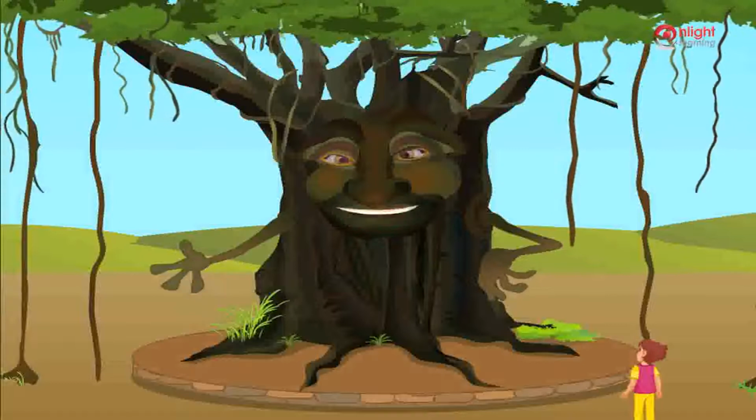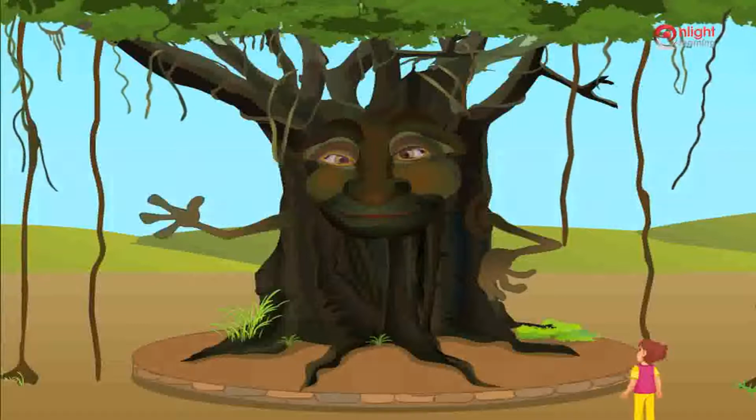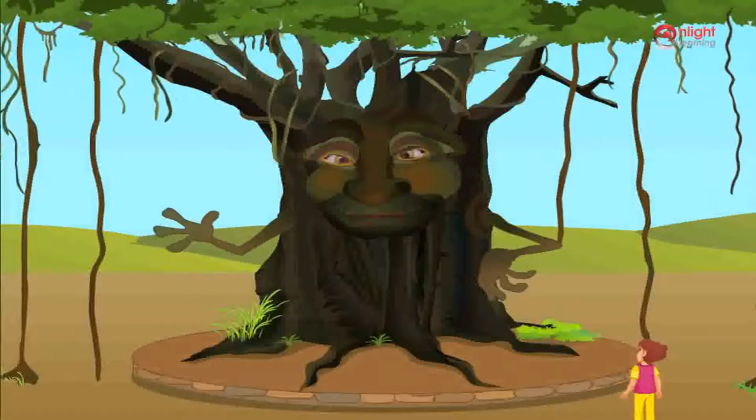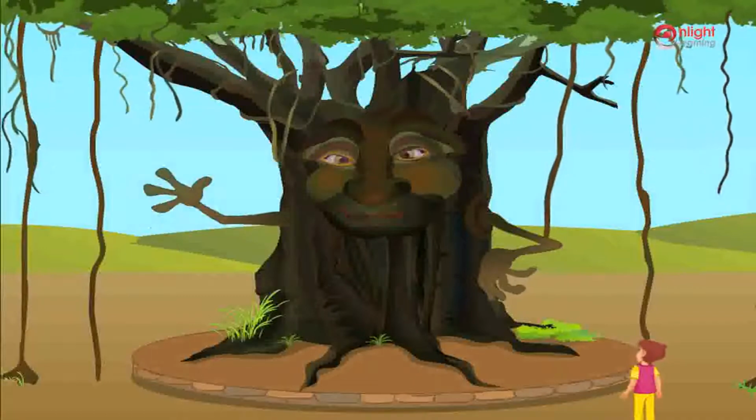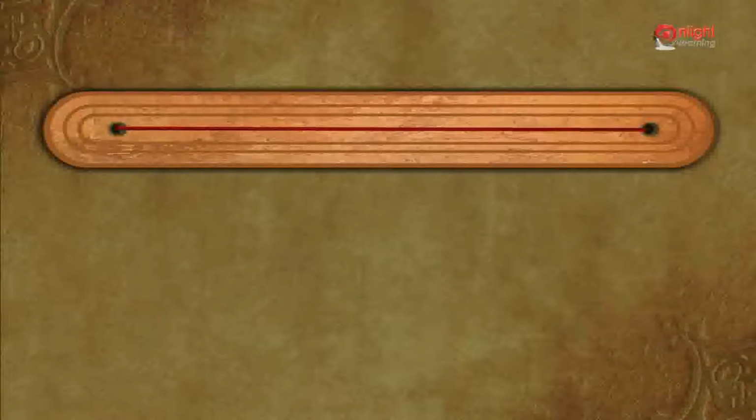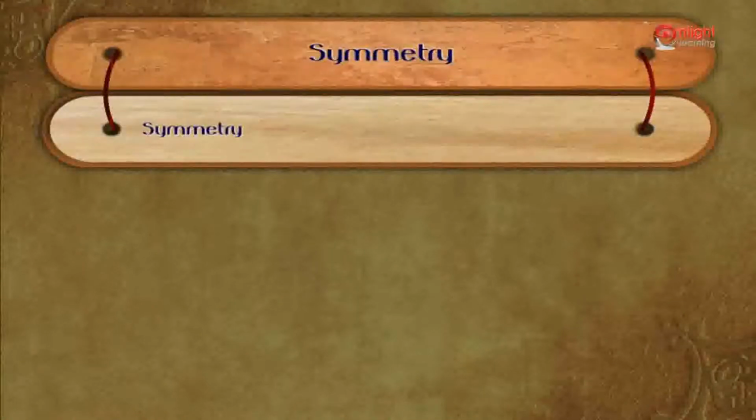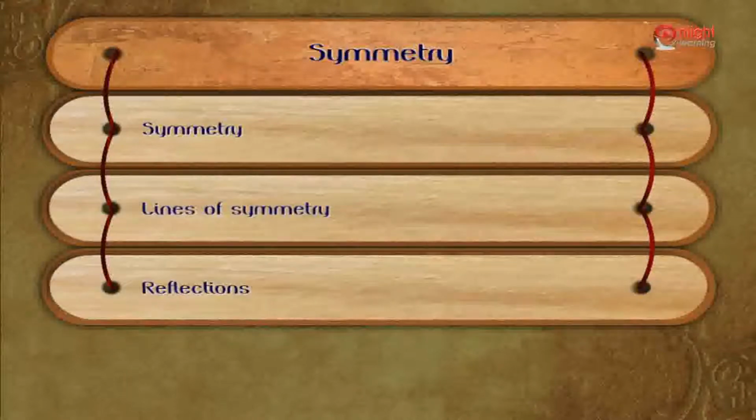It can also be said that chocolates have been cut symmetrically, or they are symmetric. What is symmetric? Let us see how the princess learnt about symmetry. Today, we shall learn about symmetry, lines of symmetry, and reflections.